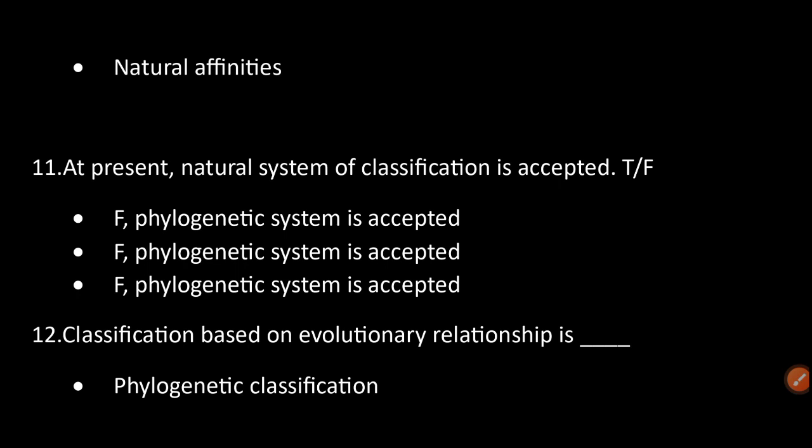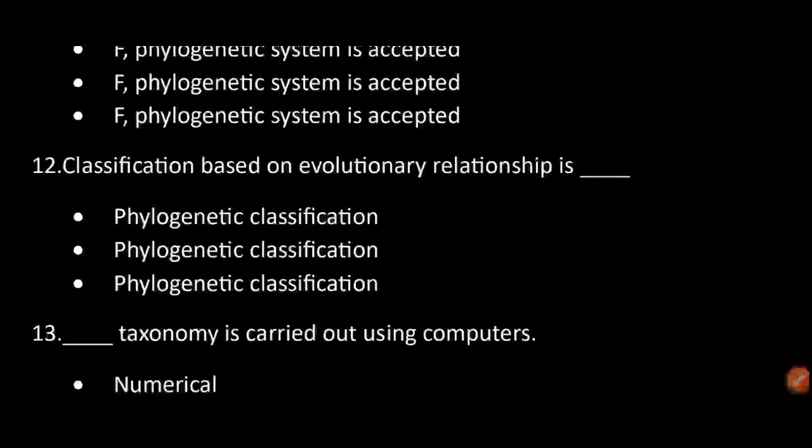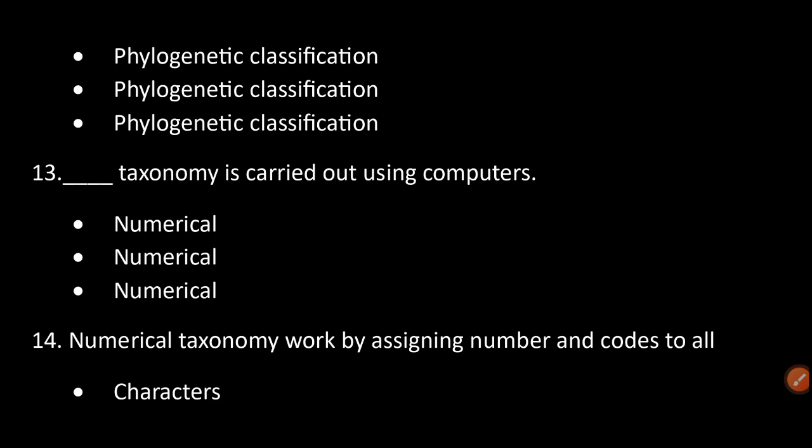At present, the natural system of classification is accepted. False. The phylogenetic system is accepted. Classification based on evolutionary relationships is phylogenetic classification.